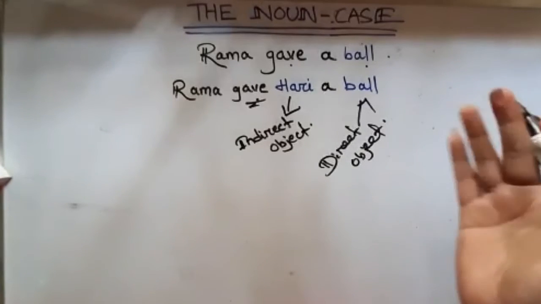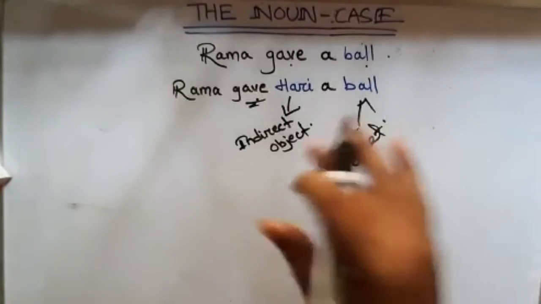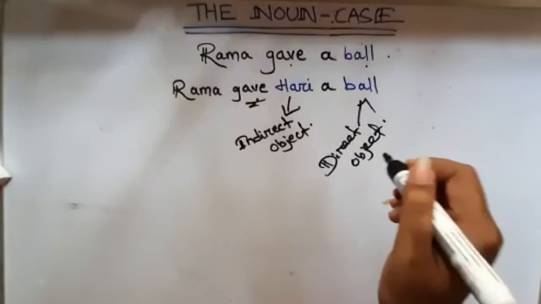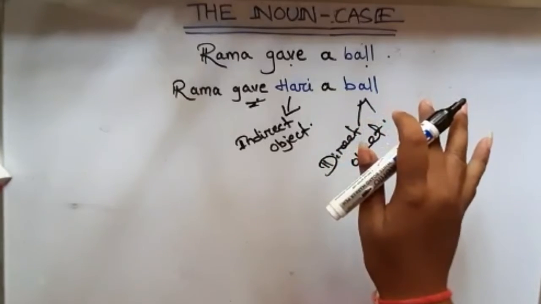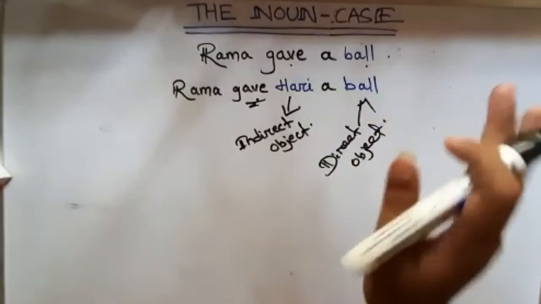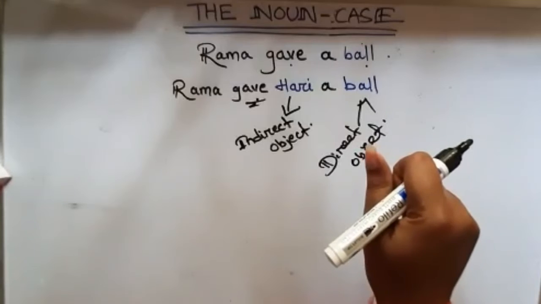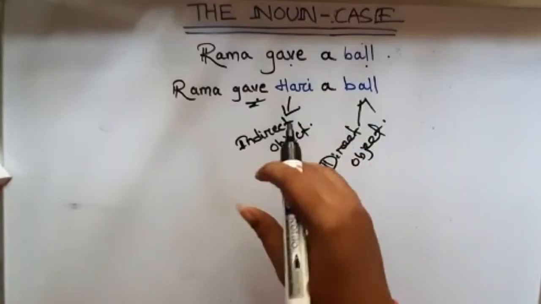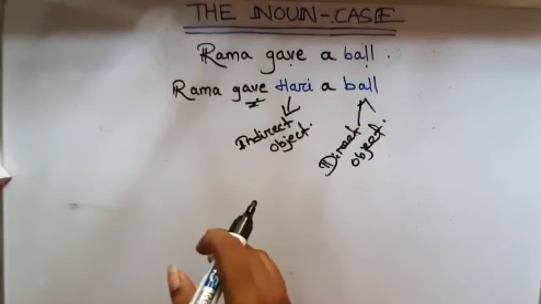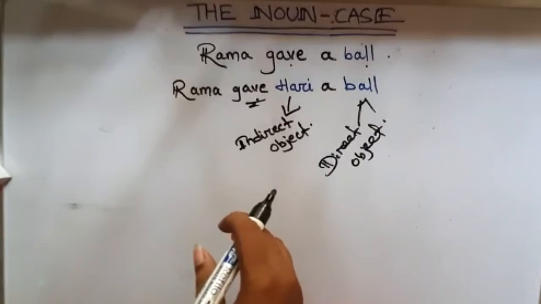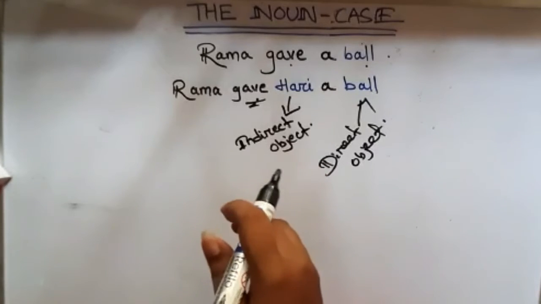If I say, will you do me a favor? Will you do a favor to me? So here me is the indirect object. So we see that the indirect object of a verb denotes the person to whom something is given or for whom something is done. So that will be the indirect object of the verb. अब आते हैं सेकेंड केस को, which is the possessive case.